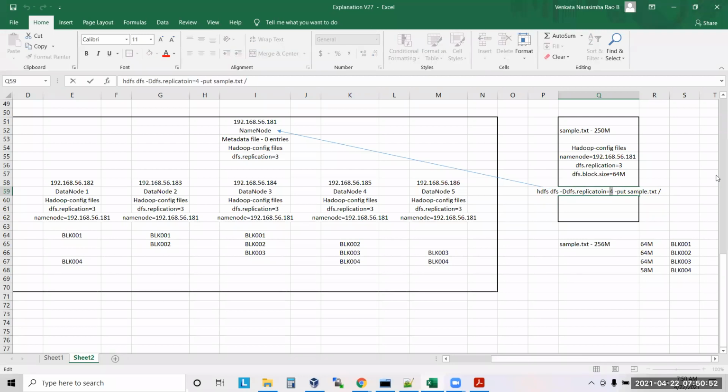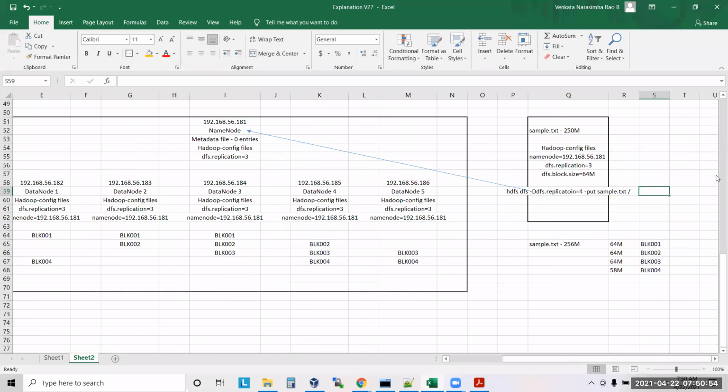For the replication number, you can put any number between 1 and 512. Up to 512 copies Hadoop will allow you. Understood. So now I'm telling it replication equal to 4. What will happen?